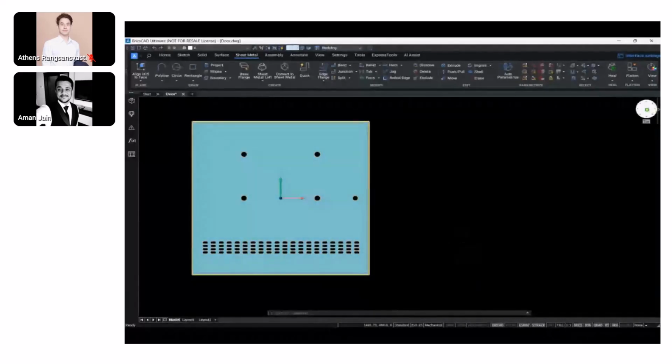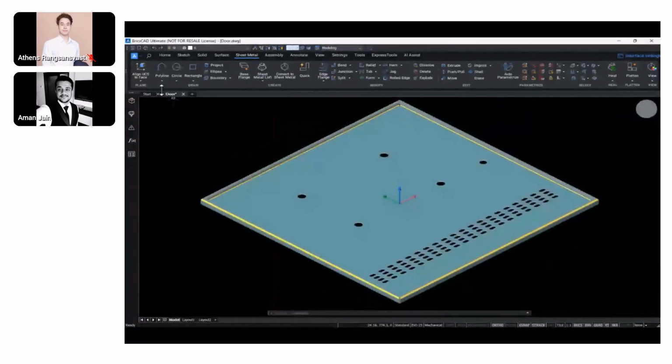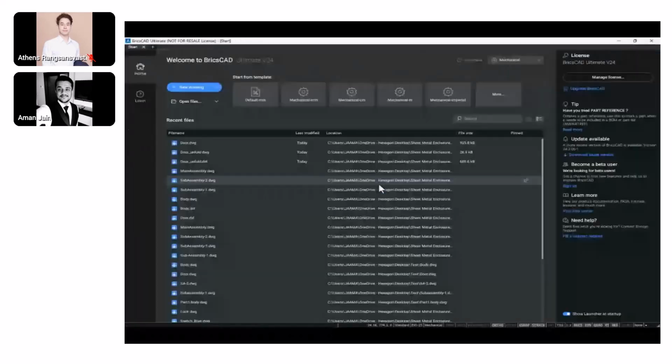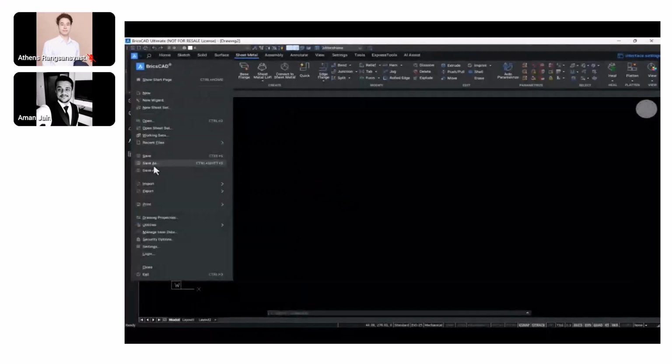All right. So this is part 1 of our modeling process, wherein we were able to create this entirely from scratch using BricsCAD's own functionalities. Now, part 2 involves importing a geometry that comes from another software altogether. It could be software that is already used in an industry, or a file that you receive from your customers or vendors.